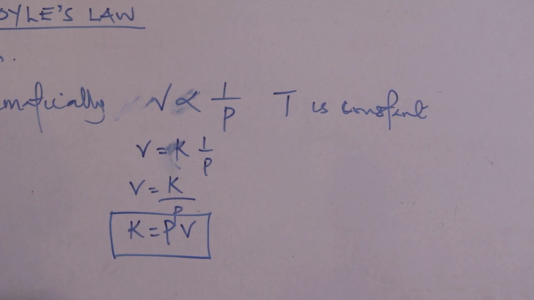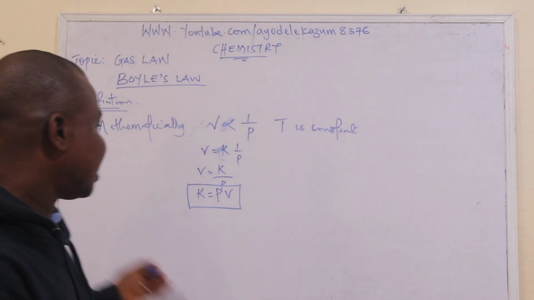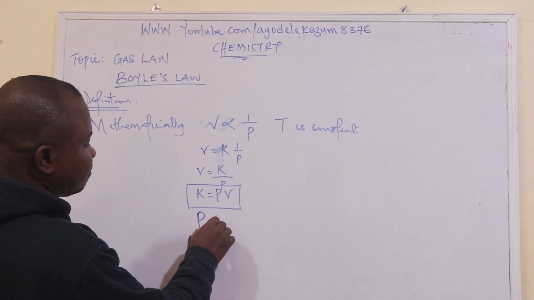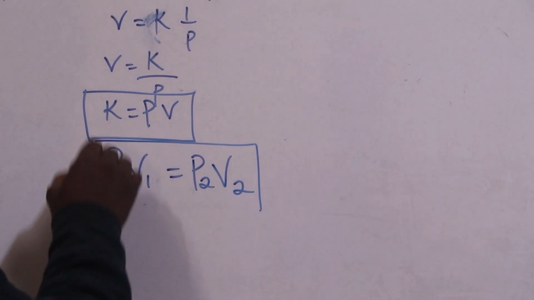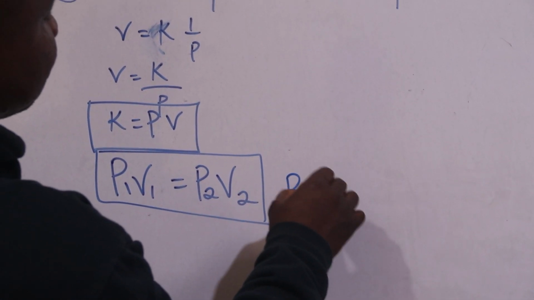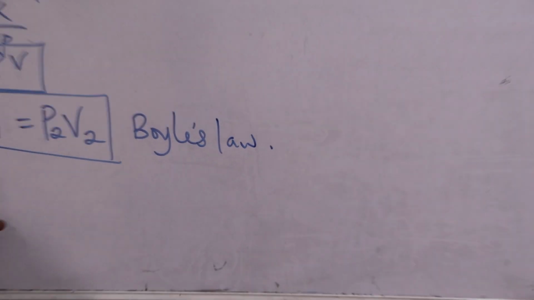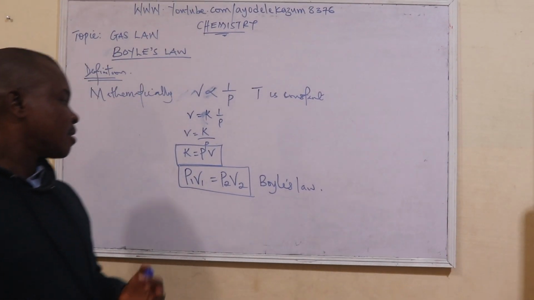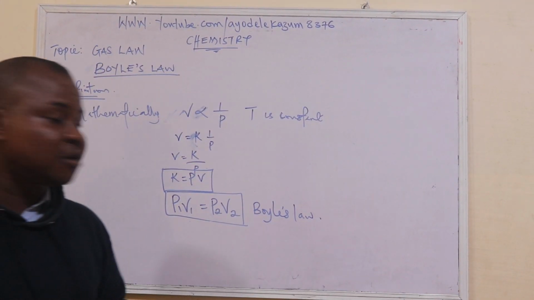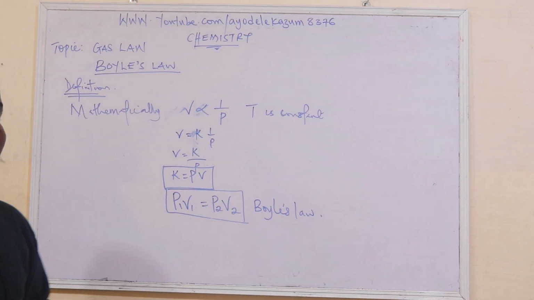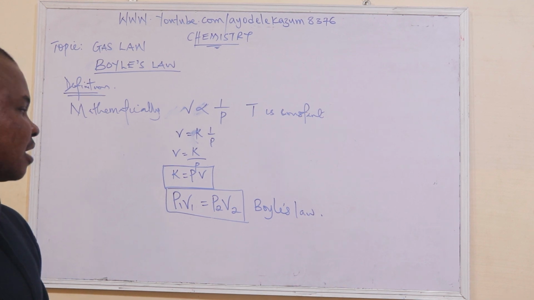Now, if I vary both the volume and the pressure, I'm going to have something like P1V1 equals P2V2, which forms the formula for Boyle's law. What's the meaning of P1? P1 is the initial pressure, while P2 is the final pressure, while V1 is the initial volume, and V2 is the final volume.